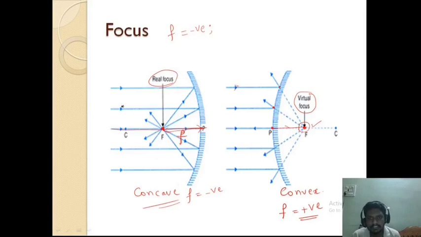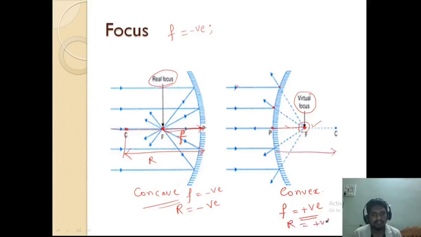What about the sign of the radius of curvature? What is the radius of curvature? The distance between the center of curvature and the pole. So to measure the radius of curvature, we have to move from pole to center of curvature. So for a concave mirror, this is also taken as negative. And for convex mirrors, it is positive. Why? Because the direction of measurement and the direction of incident light are both in the same direction. So in this way we have to give signs to different distances.